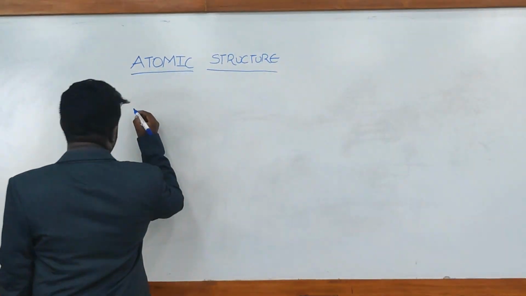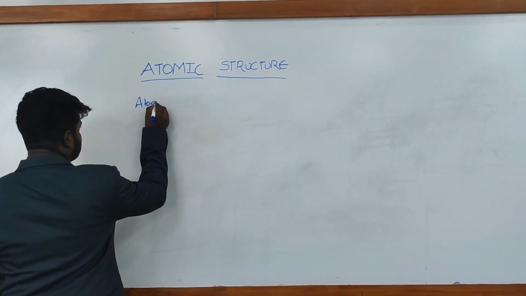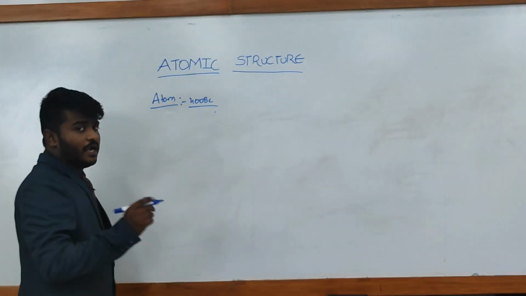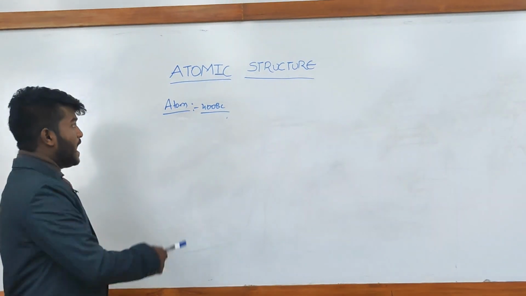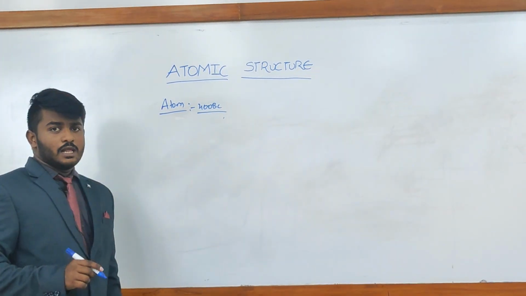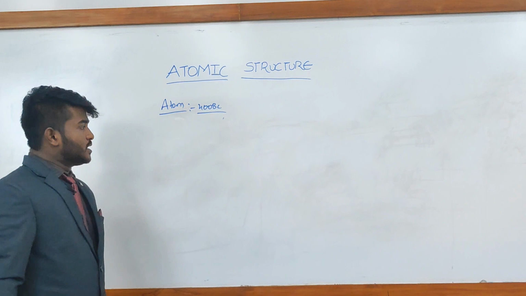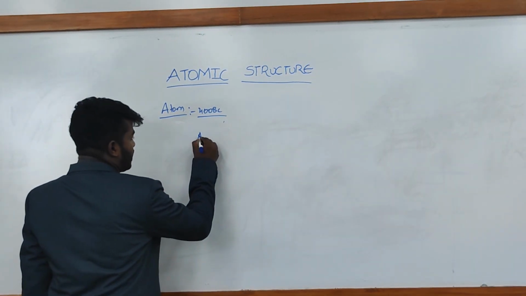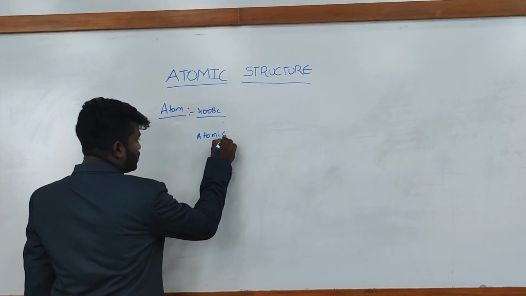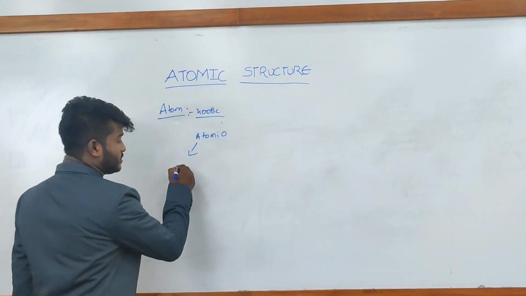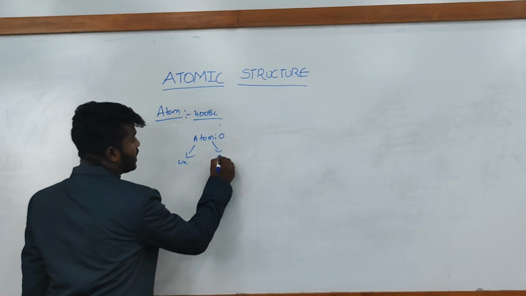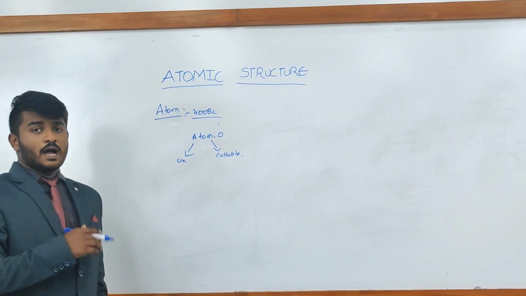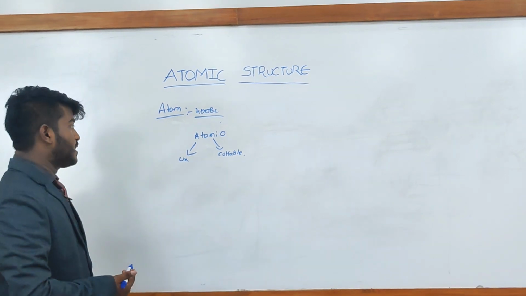All of us have a doubt: what is an atom? In 400 BC, Indian and Greek philosophers believed that the atom is the smallest particle and that it is made up of matter. In Greek, atom is "atomio", where "a" means un and "tomio" means cuttable. So they believed that the atom is an uncuttable and non-dividable particle.